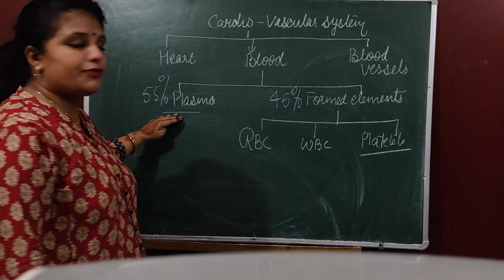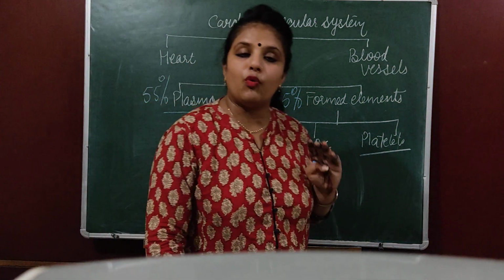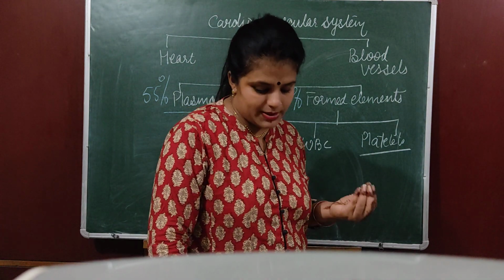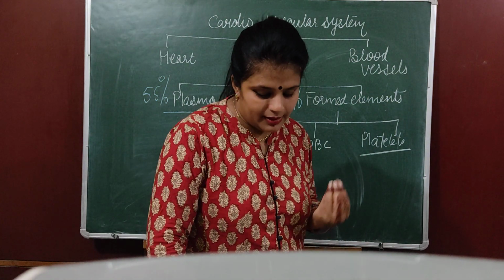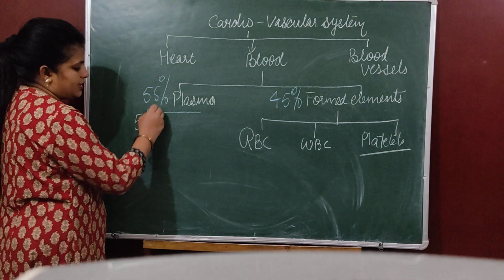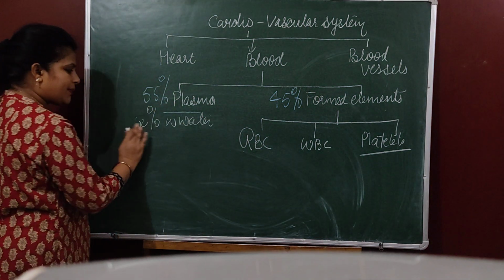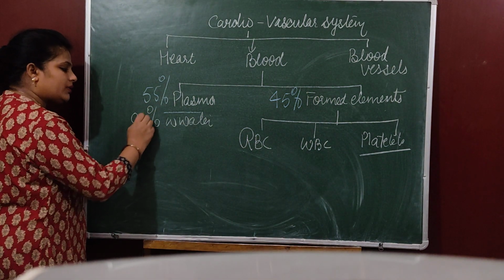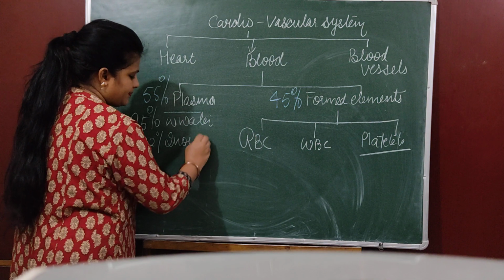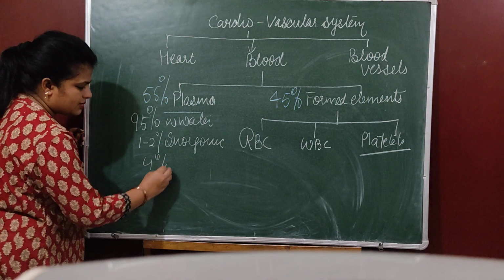Okay, now this 55% of plasma consists of certain proteins, and the maximum amount is water. Out of this 55%, it is around 91% water, and other solutes are 1.5%. If we talk in general, it is around 95% water, 1 to 2% inorganic substances, and around 4% proteins.